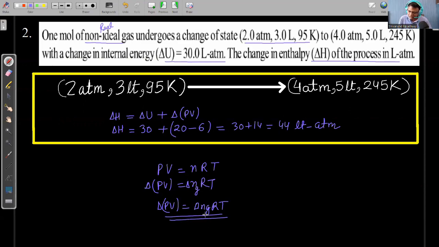While here, when an ideal gas is subjected to expansion and compression, then I can write that change in pressure volume energy is equal to nR delta T, right? So we can use this, but only for ideal gas. We cannot use it for real gas. So be careful while using these relations because this is a common confusion in students, right?